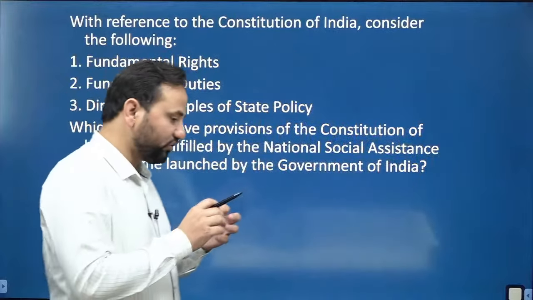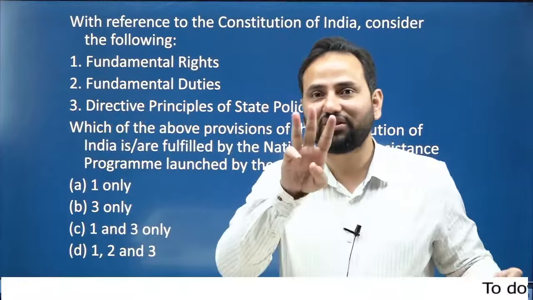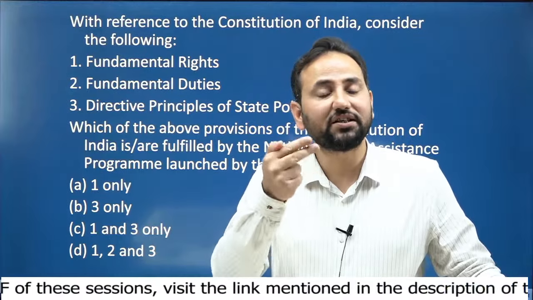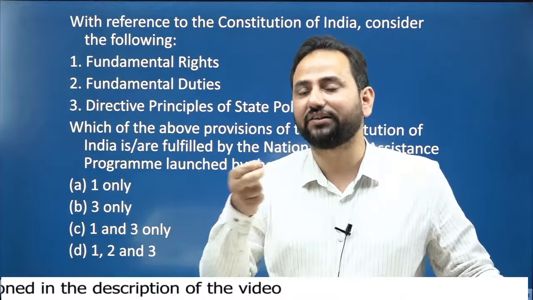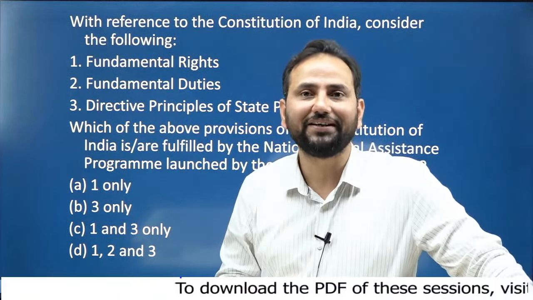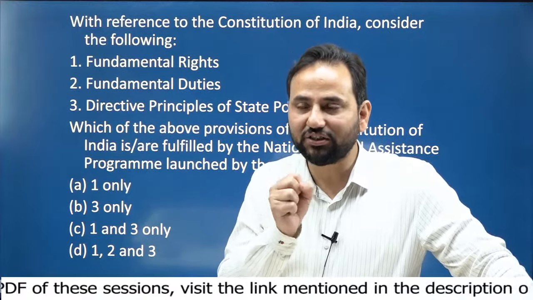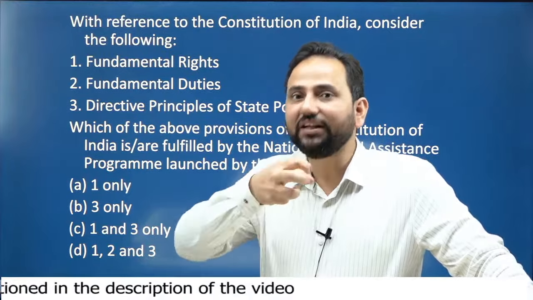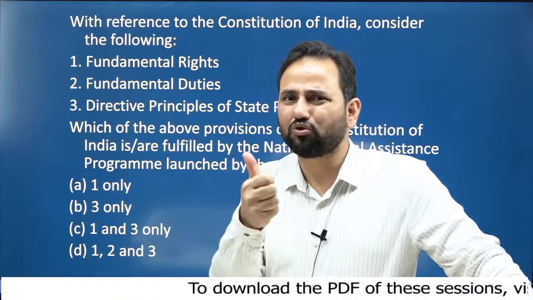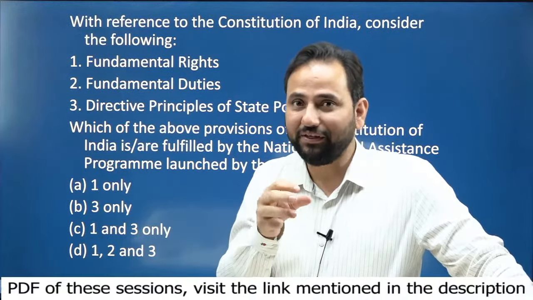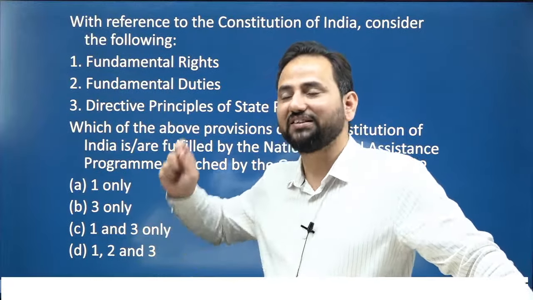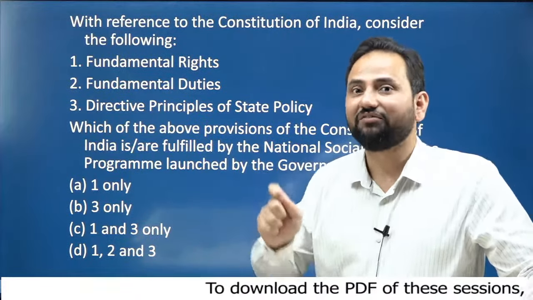If you see this whole section of rights and issues, we have 3 sections in it. The first section is fundamental rights, the second section is DPSPs, and the third section is fundamental duties and other related concepts. If you take an average of the last 10 years of examinations, you will see that every year at least 3 questions are there from these sections. Holistically, this section can be assumed as rights and issues. So there will be almost 1 to 2 questions from fundamental rights, maybe a question from DPSP, and maybe a question from fundamental duties. Today we are seeing this DPSP. In the next session we will see fundamental duties also.